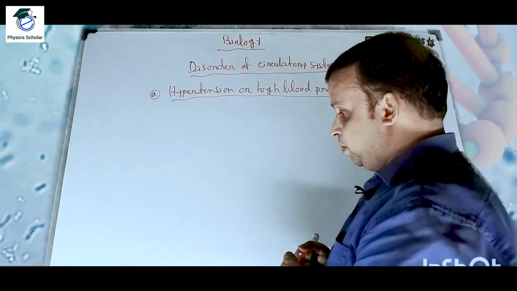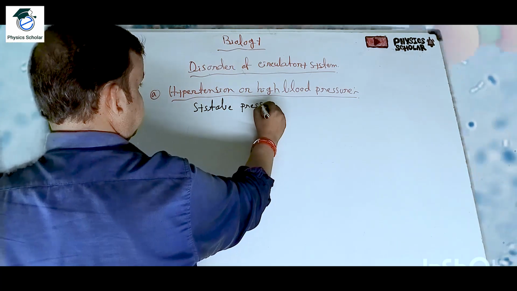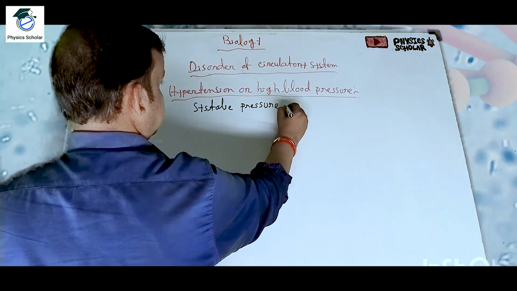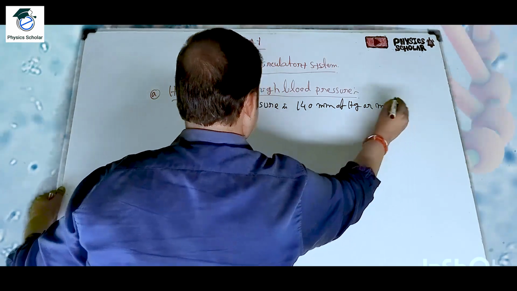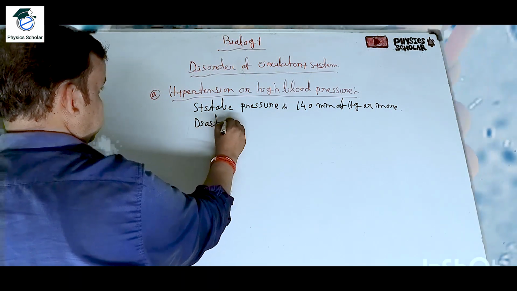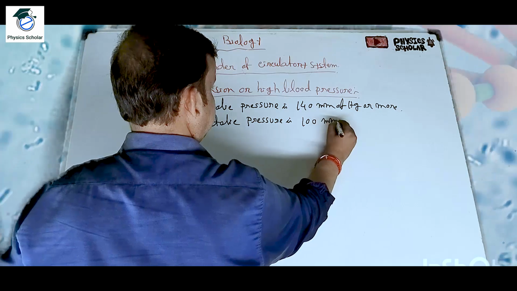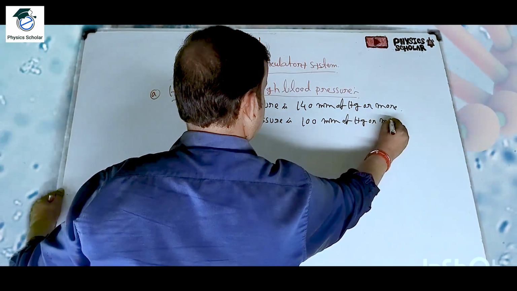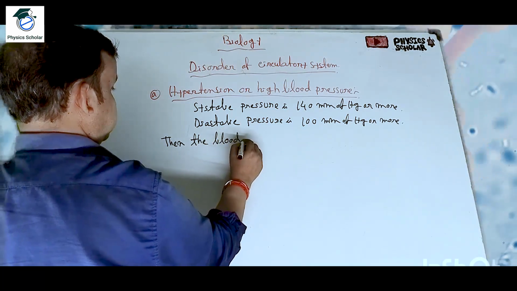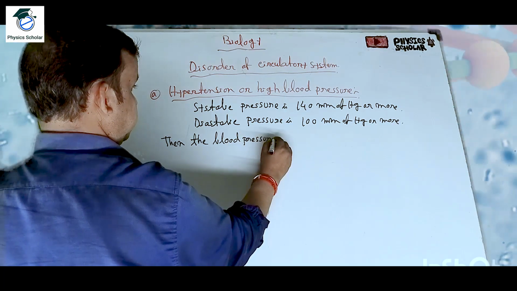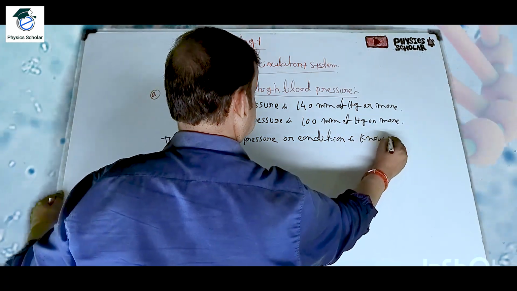Now, if the systolic pressure is 140 mm of Hg or more, and diastolic pressure is 100 mm of Hg or more, then the blood pressure or condition is known as high blood pressure.